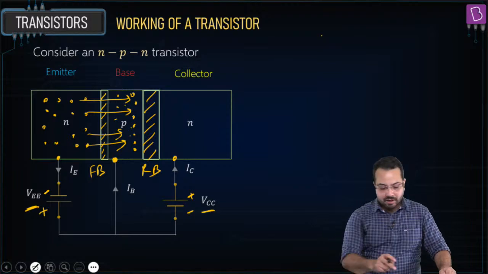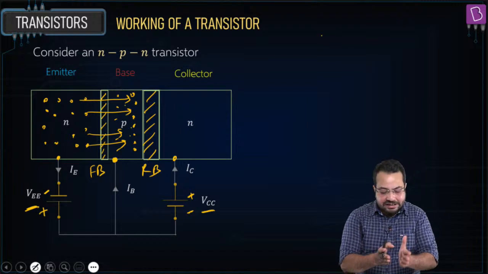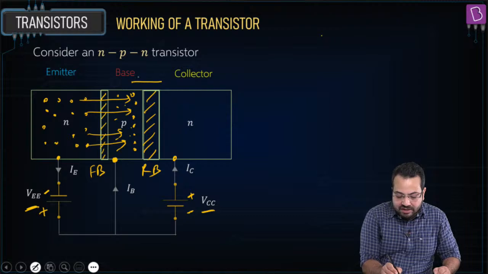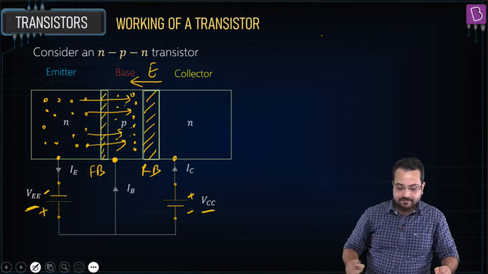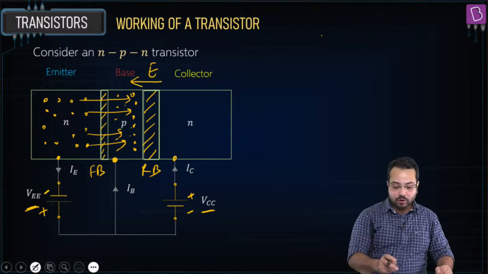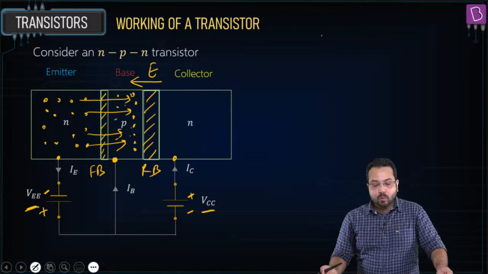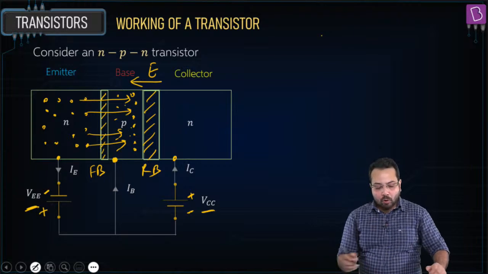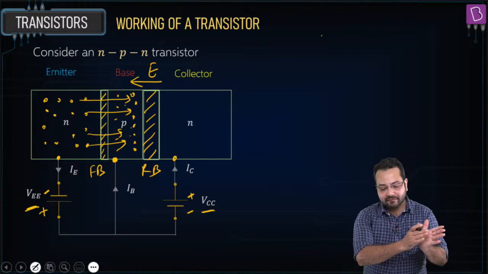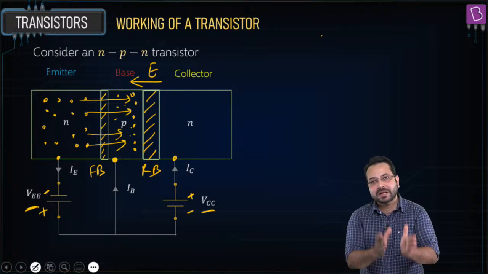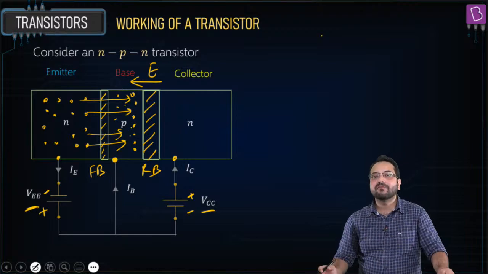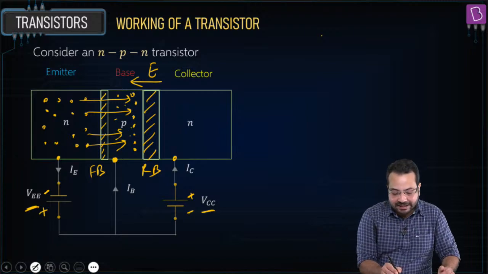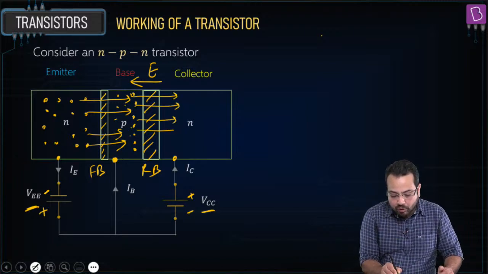Now when these electrons come very near to the base collector junction, what happens? The base collector junction is reverse biased, so the direction of the electric field is from the collector to the base. All these electrons have come into the base, and because the base is very thin, they come very close to the depletion region, and because of this electric field, they are going to go to the collector.